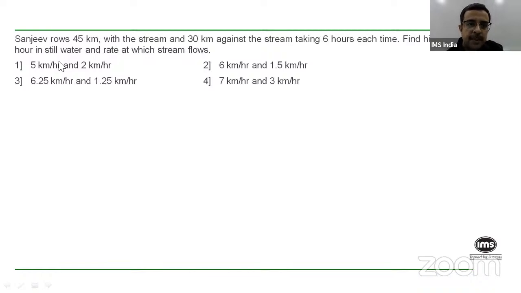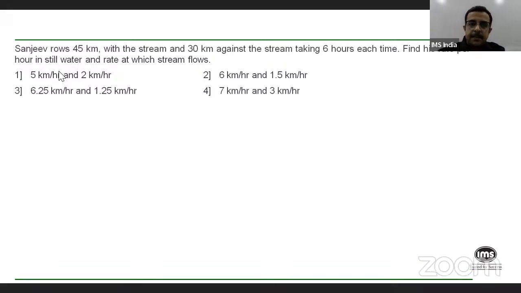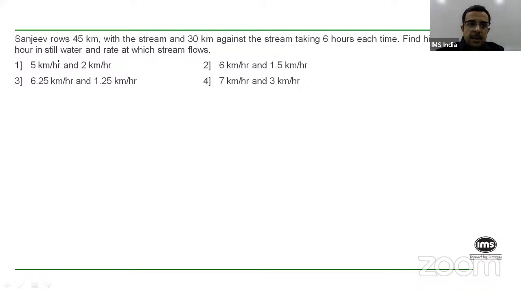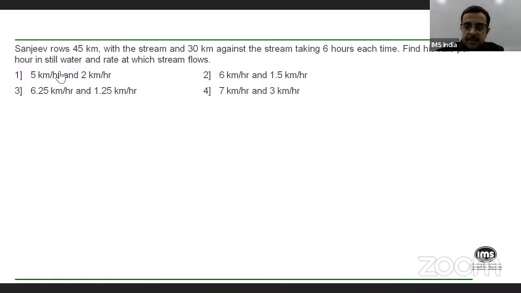Sanjeev rowed 45 kilometers with the stream and 30 kilometers against the stream, taking 6 hours each time. Find his rate per hour in still water and the rate at which the stream flows. That is the question.